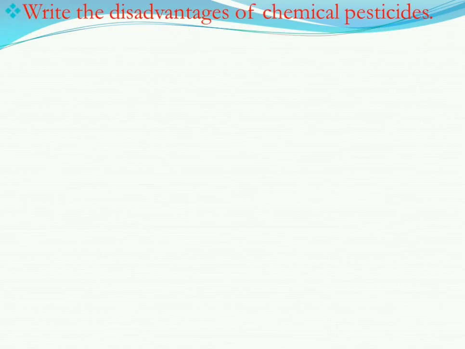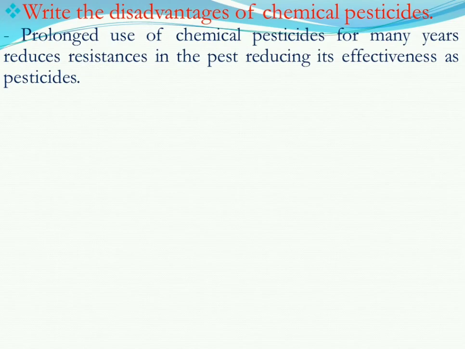Now, as we know, organic and non-chemical pesticides we can use, but why can't we use chemical pesticides? Let us look at some disadvantages of chemical pesticides. Number one, prolonged use of chemical pesticides for many years reduces resistance in the pest, reducing its effectiveness as a pesticide. That means the soil loses its fertility and resistance capability if we use chemical pesticides for years and years.